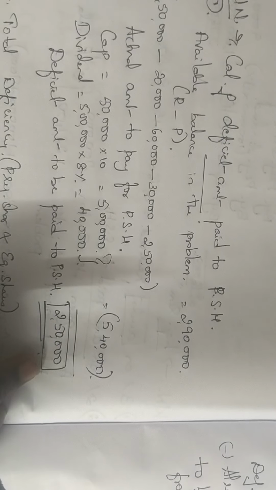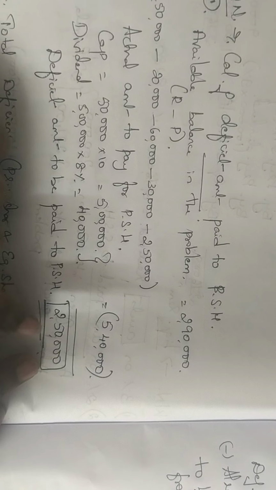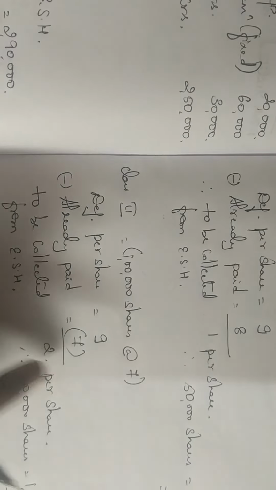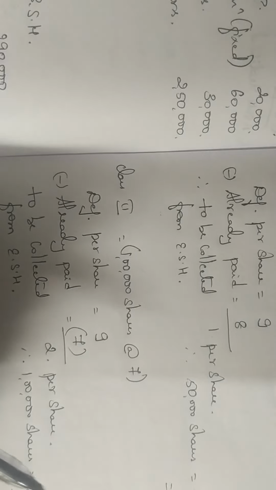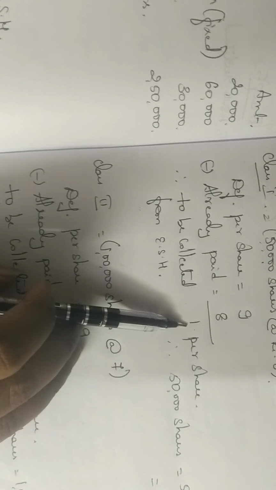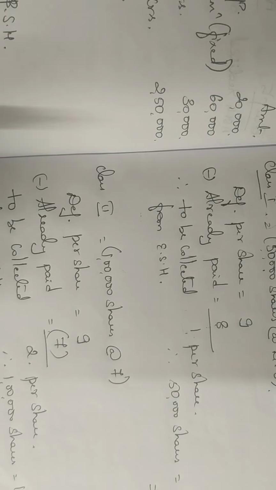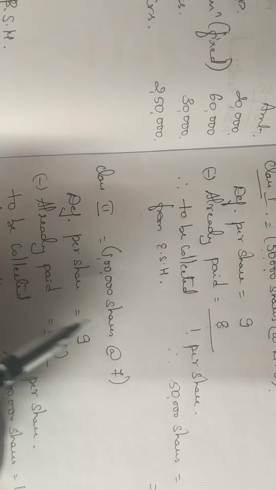You will be able to pay to your preference shareholders, because the deficit amount that we were expecting is 2 lakh 50. And how did you raise this 2 lakh 50? By collecting from your equity shareholders. Okay, you will not collect entirely 2 rupees here and entirely 3 rupees here. You will only collect what is the amount required. Okay, the balance amount we